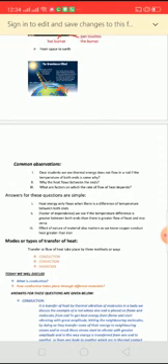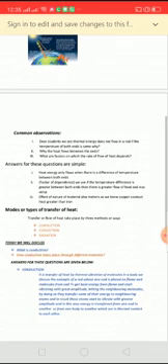Dear students, we see thermal energy does not flow in a rod if the temperature of both ends of the rod is the same. The question is, why? If the temperature of both ends of the rod is the same, then there is no flow of heat. The reason is that the flow can only take place if there is a difference of temperature between the ends